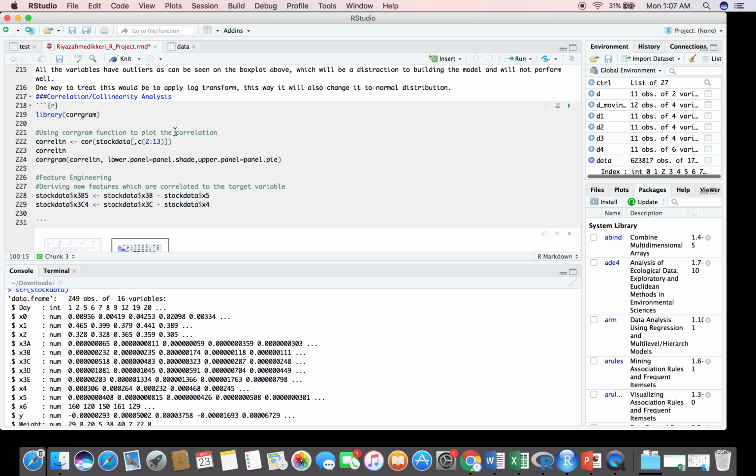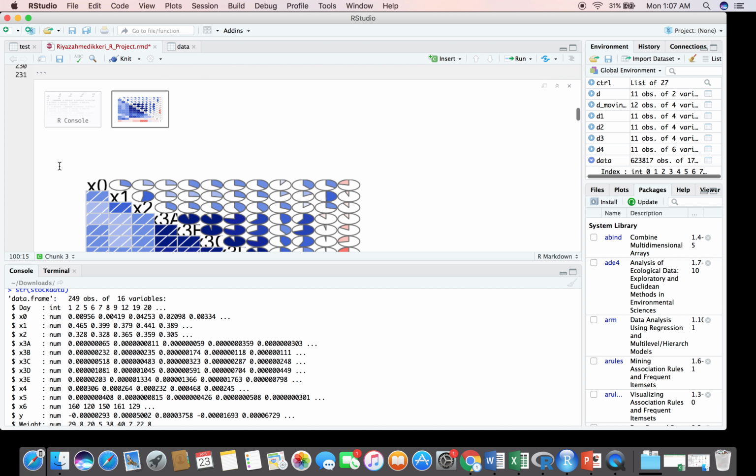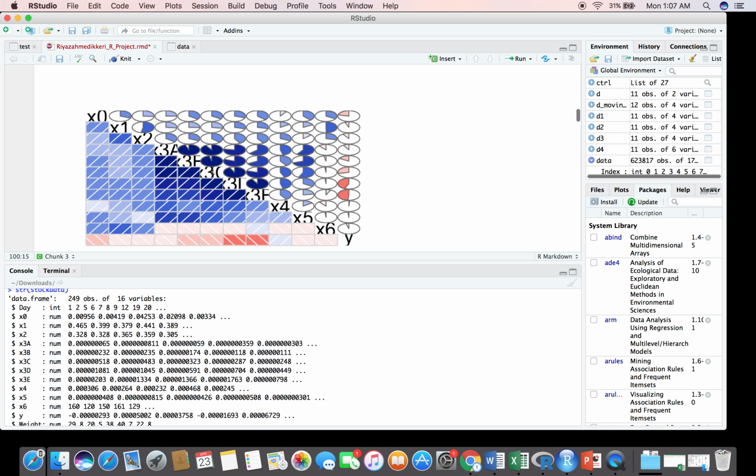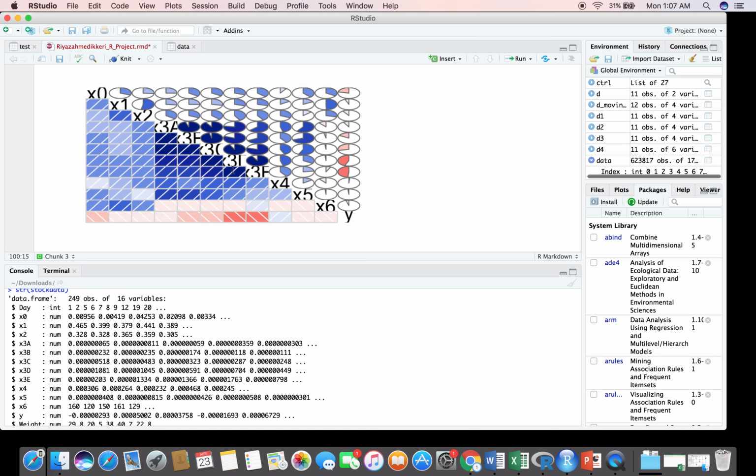To find the collinearity, I used the corrgram function from the corrgram package. And we can see that there is a lot of collinearity between the predictors, which is not good and would be a bad fit for the model.